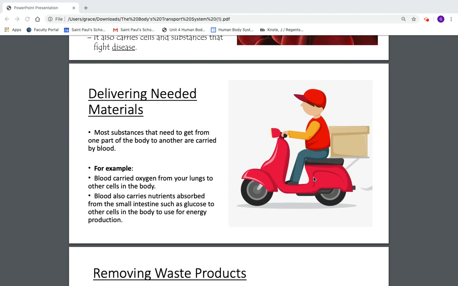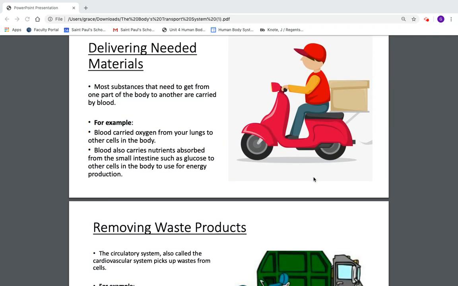Delivering needed materials. Substances often need to get from one part of the body to another, and they're carried by blood. For example, blood carries oxygen from our lungs to different parts of the body.